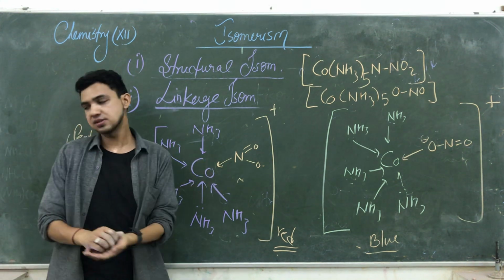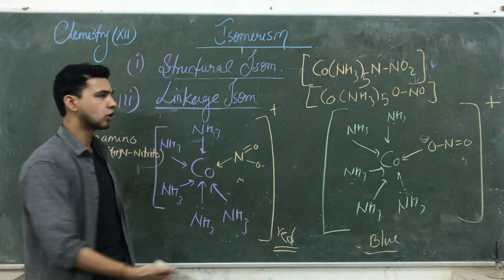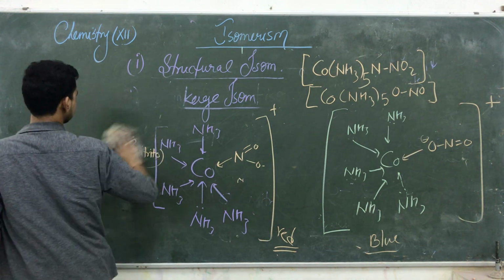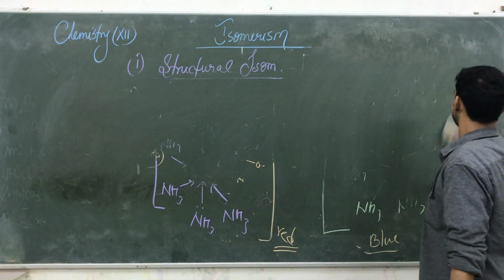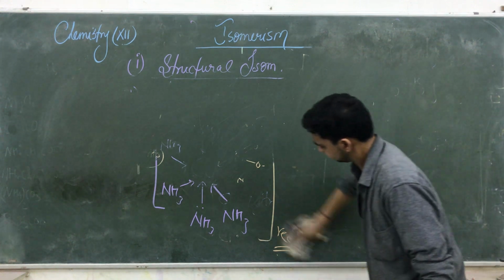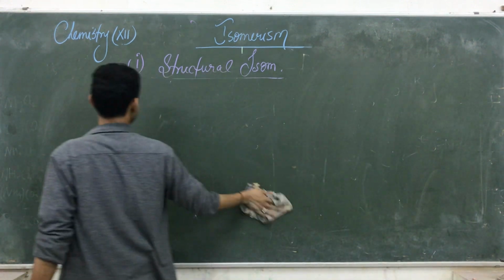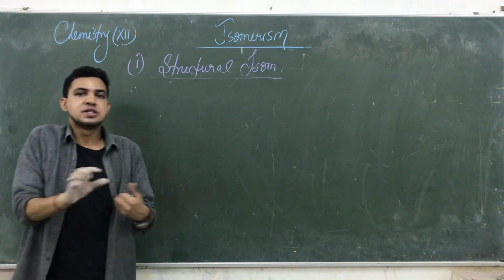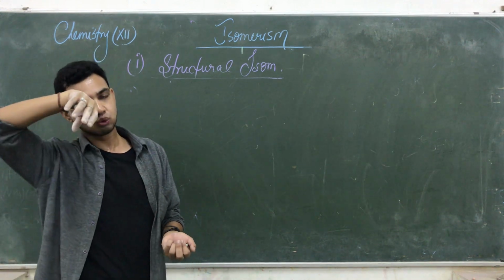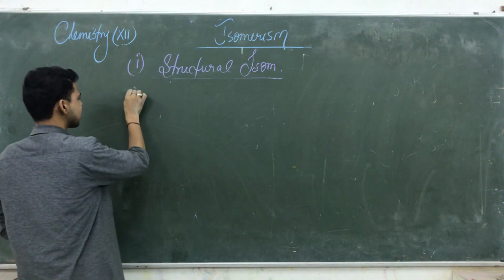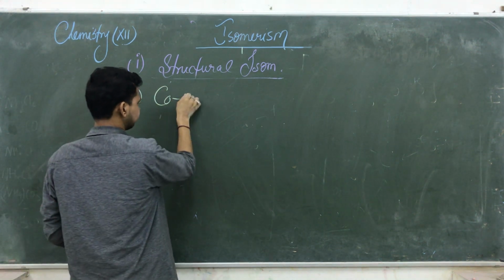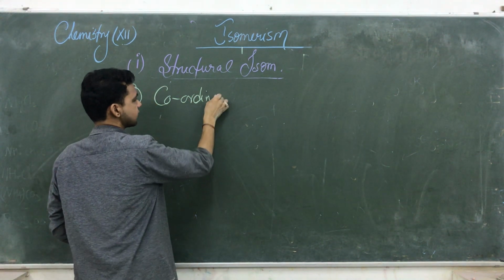The next isomerism is coordination isomerism. In coordination isomerism, the central metal atom exchanges its position, or we say the ligands change their positions. The fourth one is coordination isomerism.